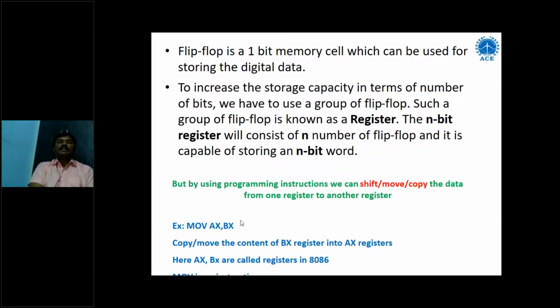We know that 8086 is a microprocessor. I want to copy data from one location to another location, or from one register to another register. Then how can we write this instruction? MOV AX, BX. When this instruction executes, the content of BX is simply copied into the AX register, because both are 16 bits only.